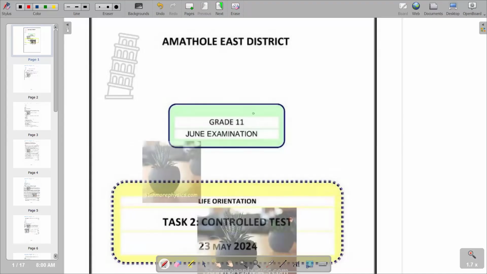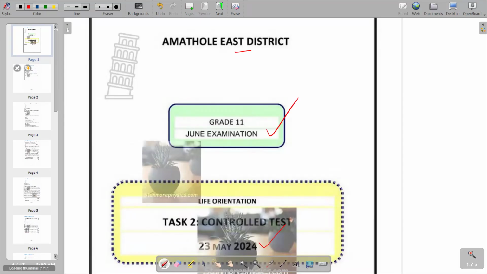So this is a June examination from the Abattoir East District, which is the Eastern Cape. And we are seeing that this question paper is from May 2024. It's a task two control test. So we are going to go through this question paper.